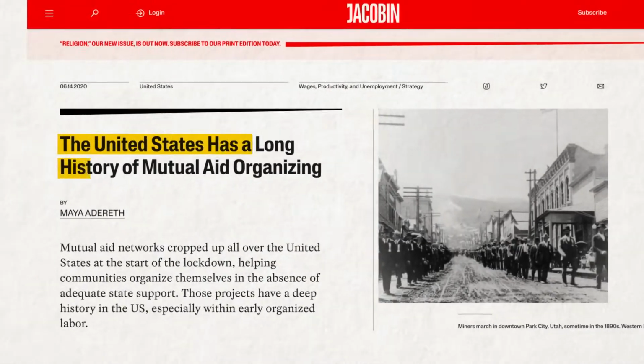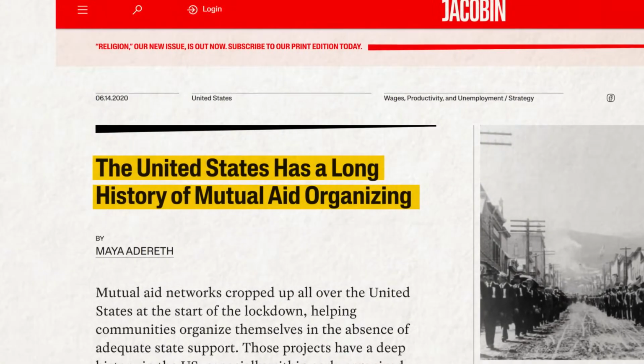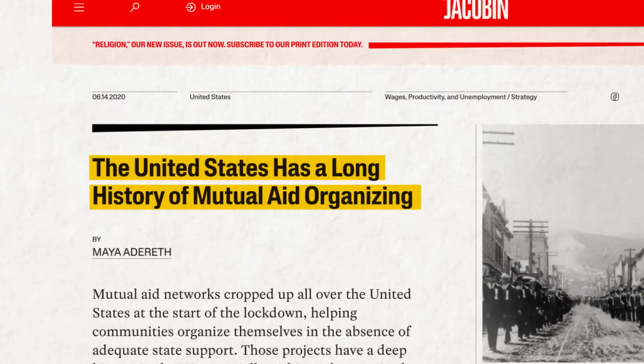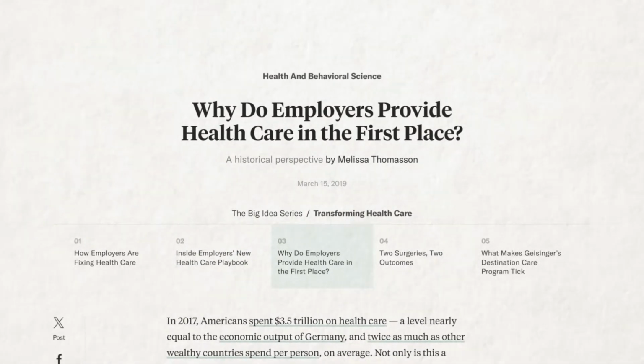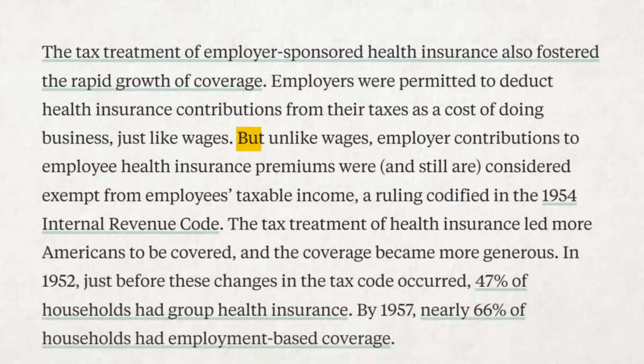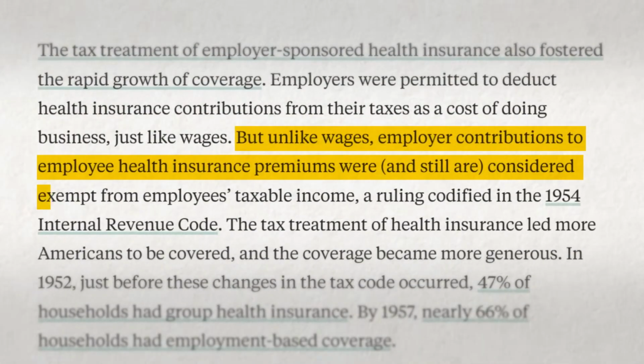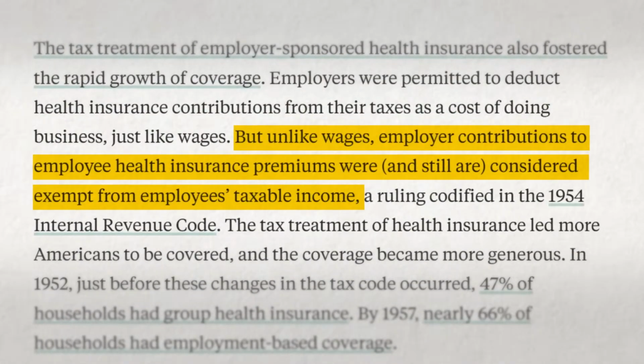Prior to 1943, the poor and working classes often belonged to mutual aid societies, private institutions that provided health care in exchange for a membership fee. Now, to attract workers, employers offered to pay for workers' health insurance. But even after the wage controls ended, employer-provided health insurance continued. Why? Because Congress declared the benefit non-taxable. Preferential tax treatment of employer-paid benefits caused workers to prefer receiving their health insurance through their employers.